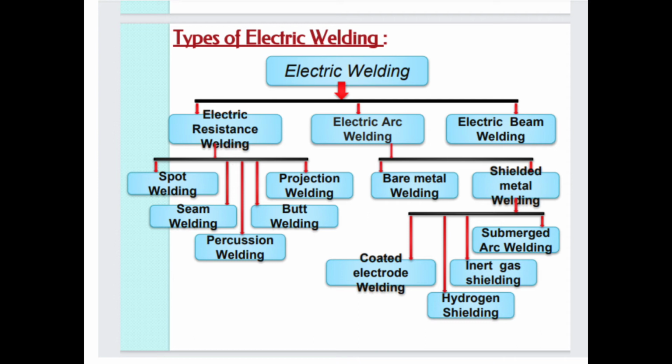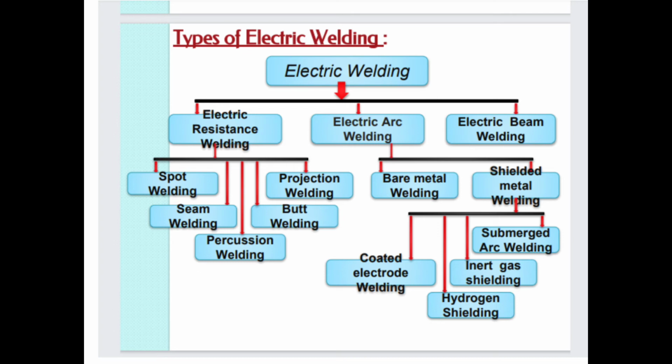The electric resistance welding is also categorized into five types. First is the spot welding, second is the seam welding, third is the percussion welding, fourth is the butt welding, and fifth is the projection welding.